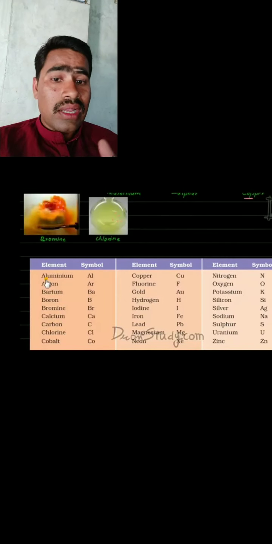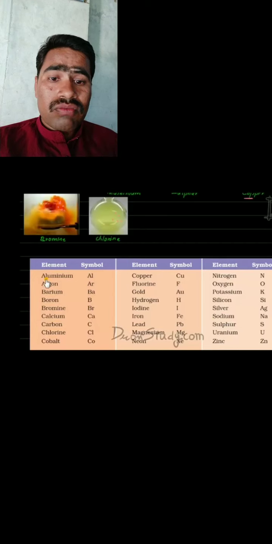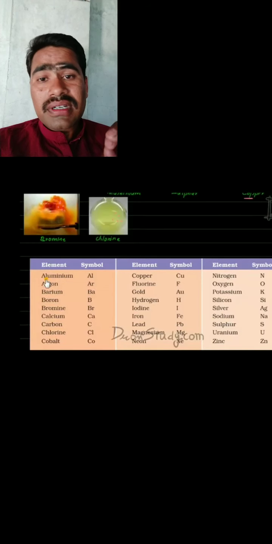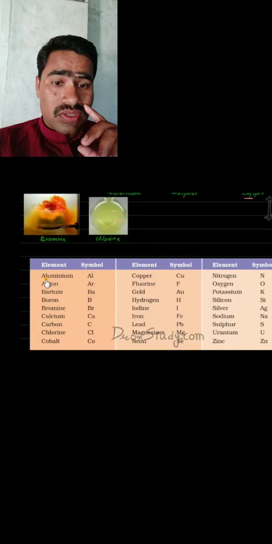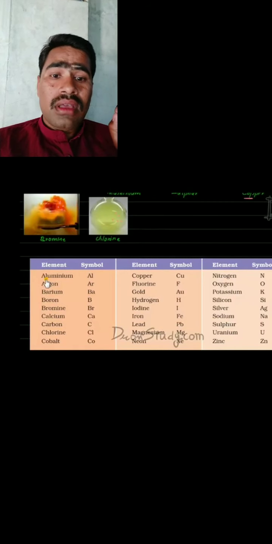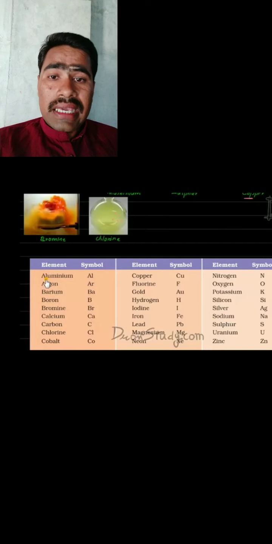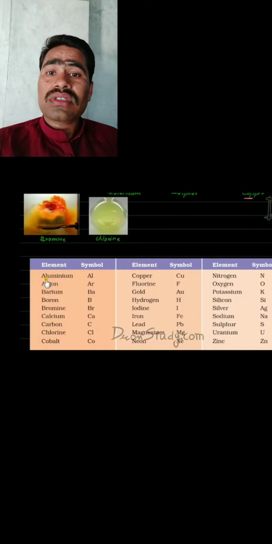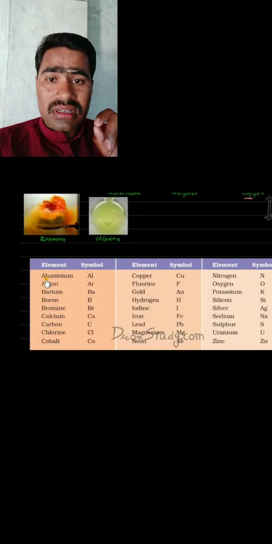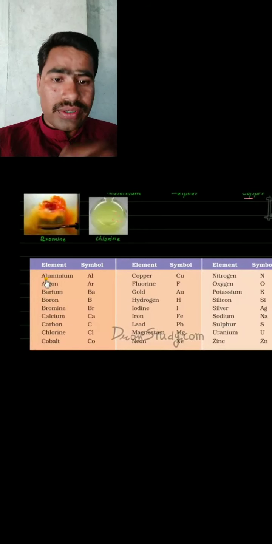Now you will say, sir, aluminum is Al, argon is Ar, that's the initial of these elements' names. But why does gold start with Au? Actually, some of the elements are given a symbol on the basis of Latin names. For example, gold's Latin name is aurum. So the symbol of gold is Au, which is taken from its Latin name, Aurum. So the Au comes from Aurum, which is the Latin name of gold.